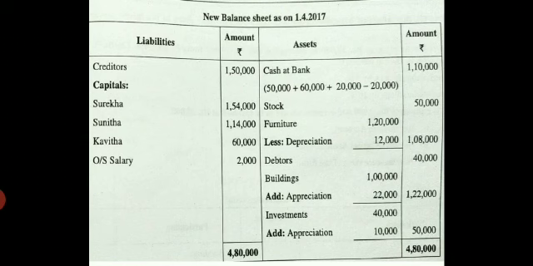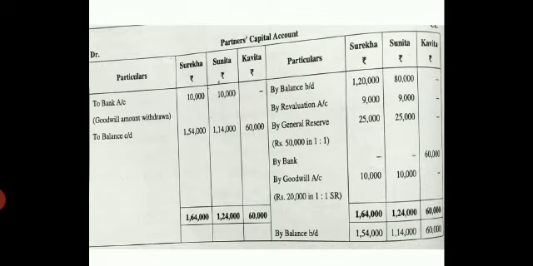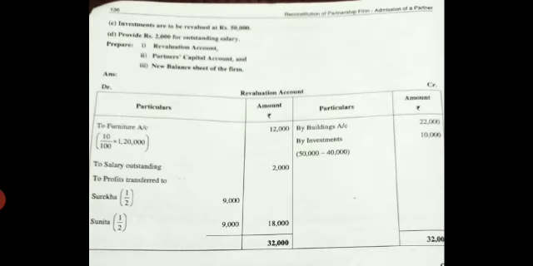Now it is to be revalued at 50,000. It means there is an increase of the investments of rupees 10,000. Write add appreciation 10,000 and put an arrow right in the outer column 50,000. Now it is an increase in the asset. When it is an increase in the asset, come to your revaluation account, credit side, write by investments 10,000.